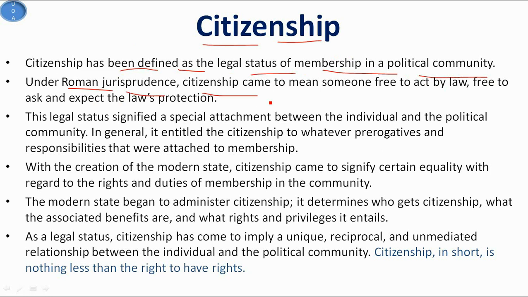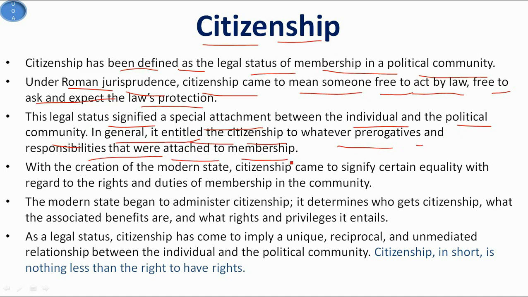Under Roman jurisprudence, citizenship came to mean someone free to act by law, free to ask and expect the law's protection. This legal status signified a special attachment between the individual and the political community. In general, it entitled the citizen to whatever prerogatives and responsibilities that were attached to membership. So with the creation of the modern state, citizenship came to signify certain equality with regard to the rights and duties of membership in the community.